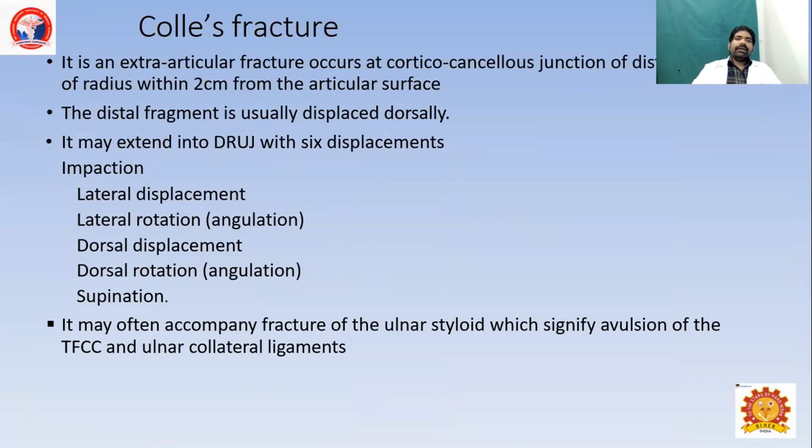Colles fracture is an extra-articular fracture occurring in the cortico-cancellous junction of the distal radius, 2 cm away from the articular surface. The distal fragment is usually displaced dorsally. It may extend to the distal radioulnar joint with 6 displacements: impaction, lateral displacement, lateral rotation, dorsal displacement, dorsal rotation, and supination. This is often accompanied by ulnar styloid injury, which signifies TFCC and ulnar collateral ligament injury.